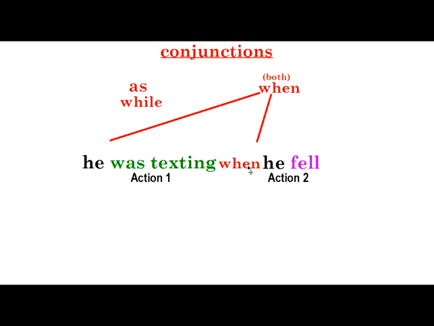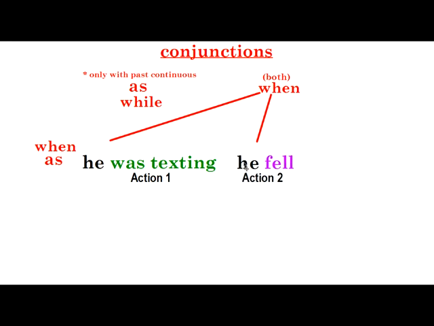Okay? Good. Now, the other ones, as and while, are special because they can only be used with the past continuous. So I cannot put it here with the second action. No, I need to put it with the first action. Yes. So I can say, as he was texting, he fell. Or I can use while, and I can say, while he was texting, he fell.